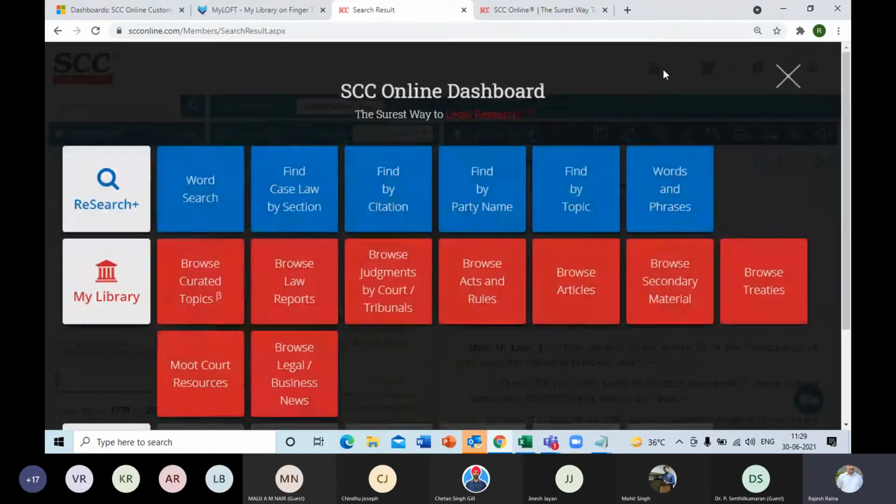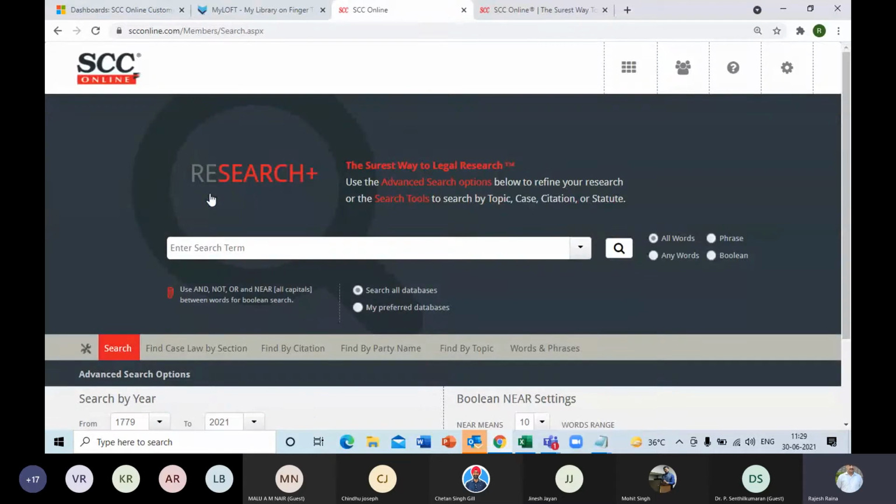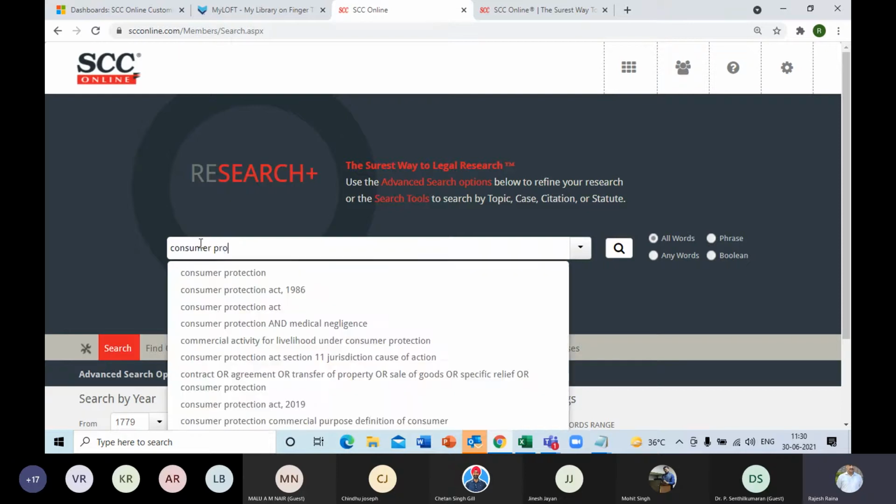Now, this is one simple basic thing that we should focus on: the main keyword or the law point, and just forget about the rest of the description that we have and enter only those. So similarly, if we have to look for judgments on, say, consumer protection, and where we want compensation, the client is looking for compensation due to deficiency of service. So again, I need not go through the entire description. I'll just focus on the main keywords over here.